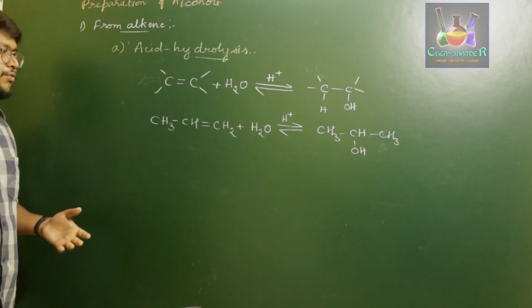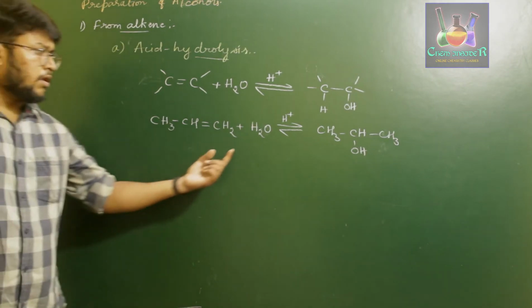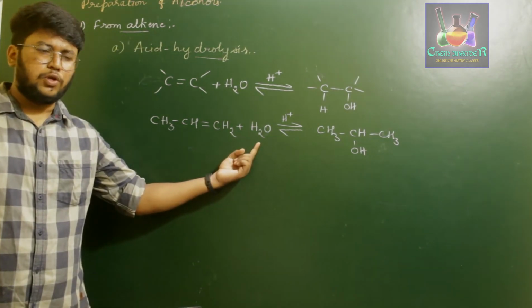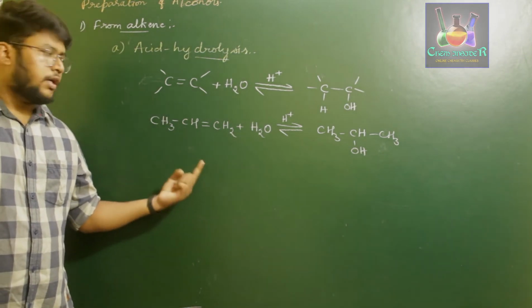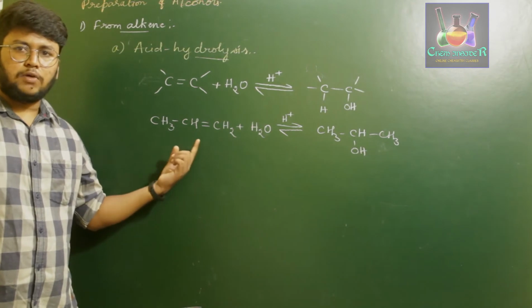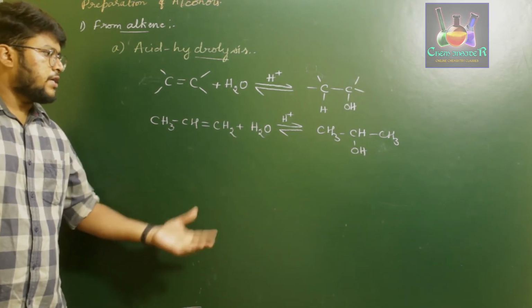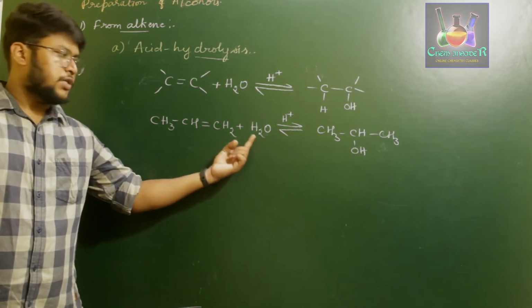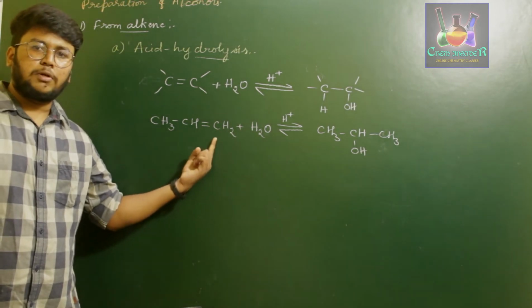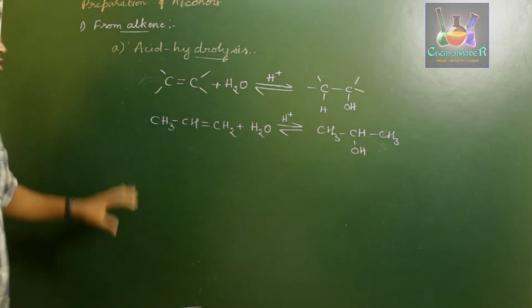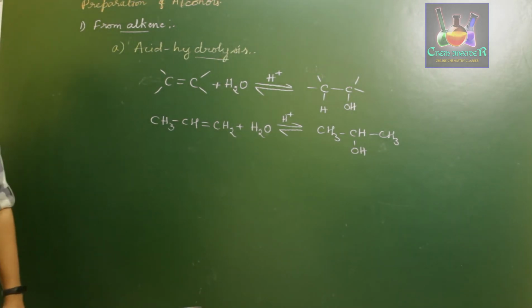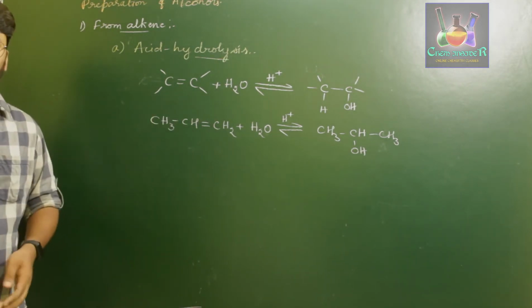Markovnikov rule is where the OH group of the water molecule is attached to the carbon involved in the double bond that has fewer hydrogen atoms. You can also state it as the addition of hydrogen taking place to that carbon atom involved in the double bond that has more hydrogen atoms. Both are the same. So this is how acid hydrolysis gives us an alcohol compound.